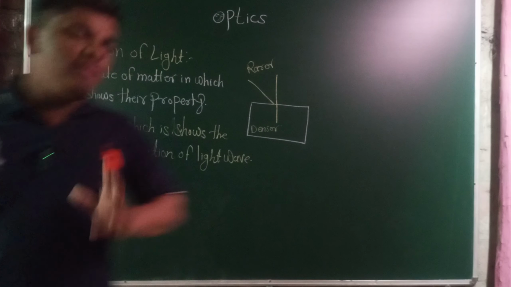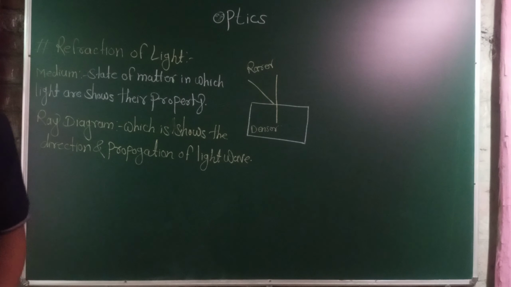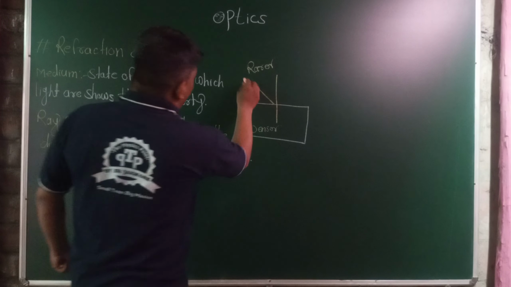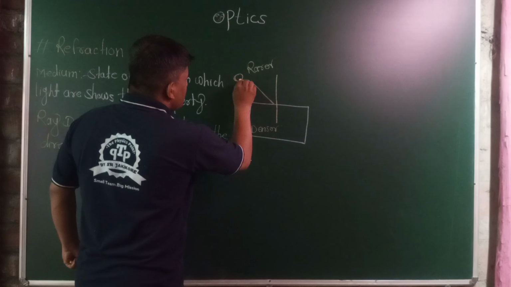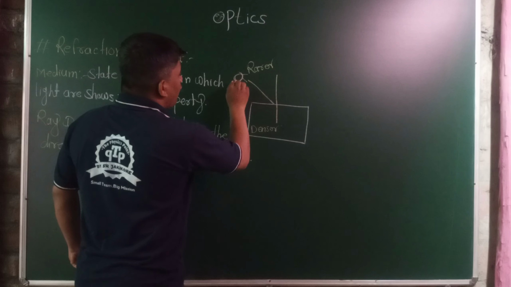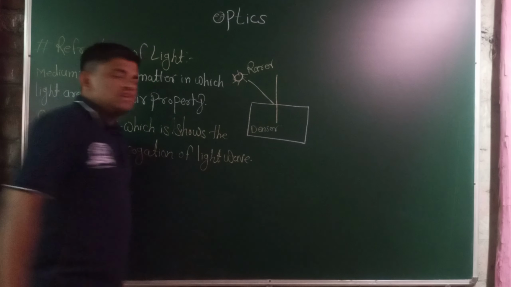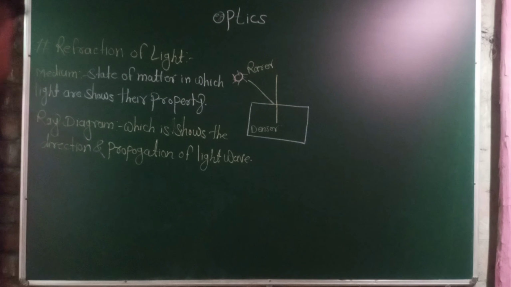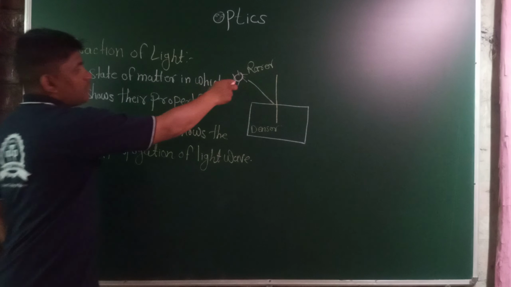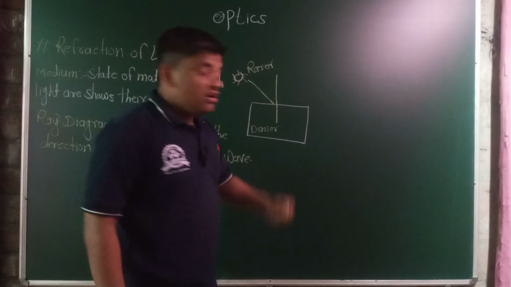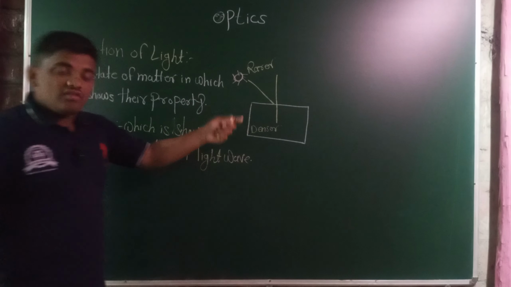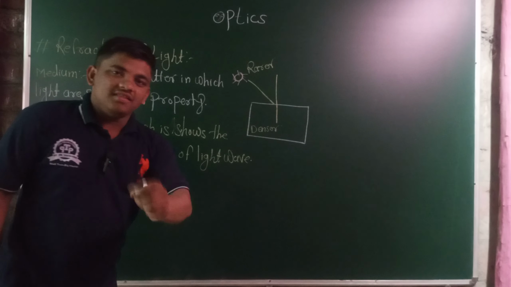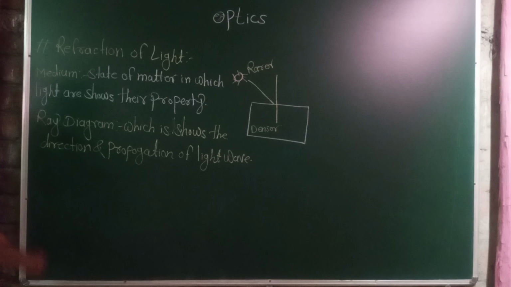If this is the ray of light, and this is the bulb or sun, it means the source of light. The rays which come from the source of light are known as incident rays.